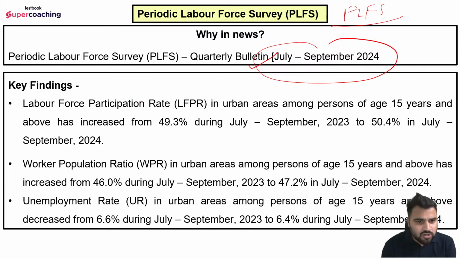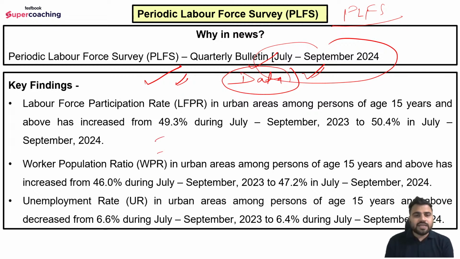So these are not only important for the objective, these are also important for the descriptive, because when you write the descriptive answer, you need some important, reliable data which you can use in answer writing, right? And also employment generation and poverty alleviation is a part of your ESI component. So there you can use this data, and that will enrich your answer and give a very positive impact to the examiner with respect to the answer that you would be writing. So what are the key findings?